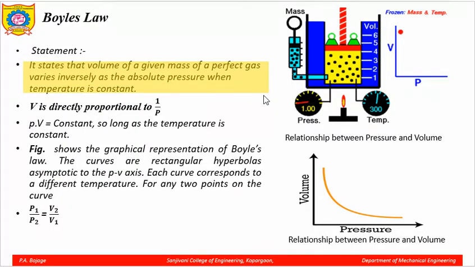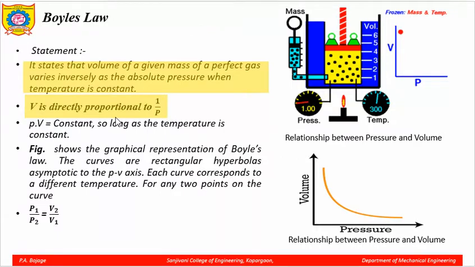Please remember that in this case volume is directly proportional to 1 upon P, that is the inverse of pressure, or in other words V is inversely proportional to the pressure. V is volume here and P is the pressure.